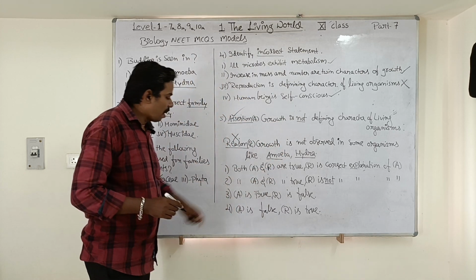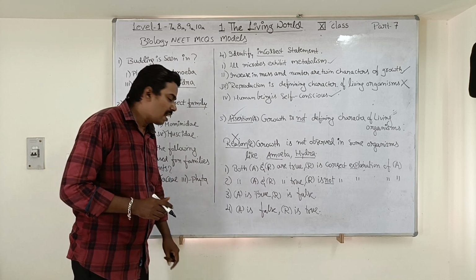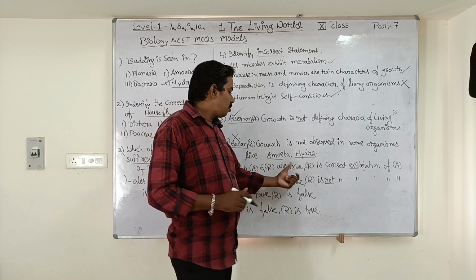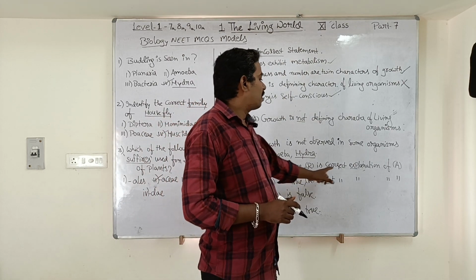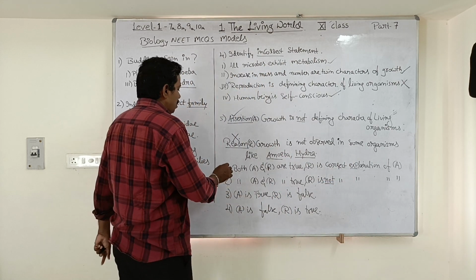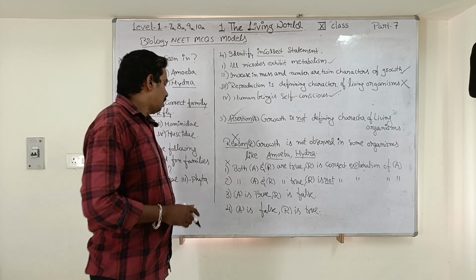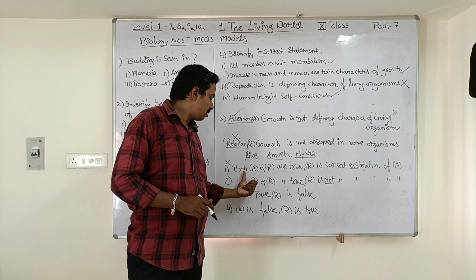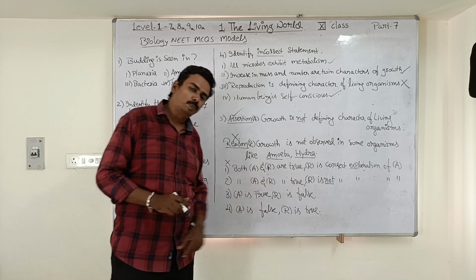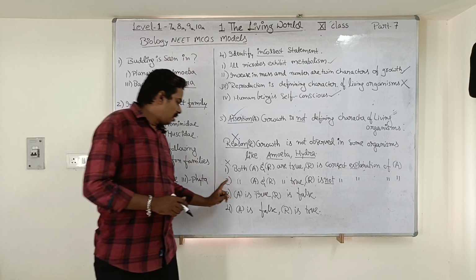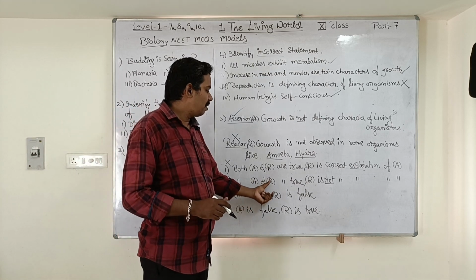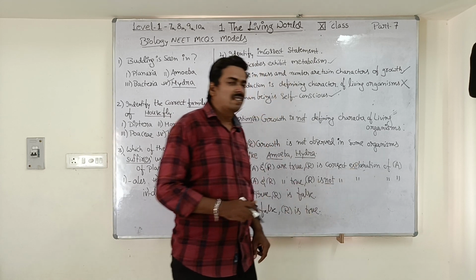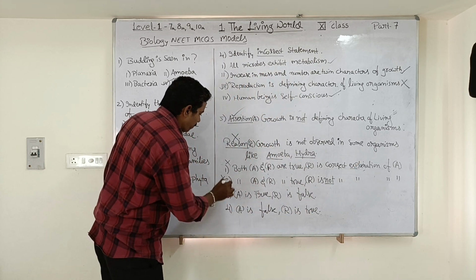Now which option do we have to choose here? First option: both assertion and reason are true, and R is the correct explanation of A. No, this is not our correct option. Here assertion is true, reason is false, but this option says both A and R are true. It is incorrect. Second option: both assertion and reason are true, but reason is not the correct explanation of assertion. So this is also wrong.